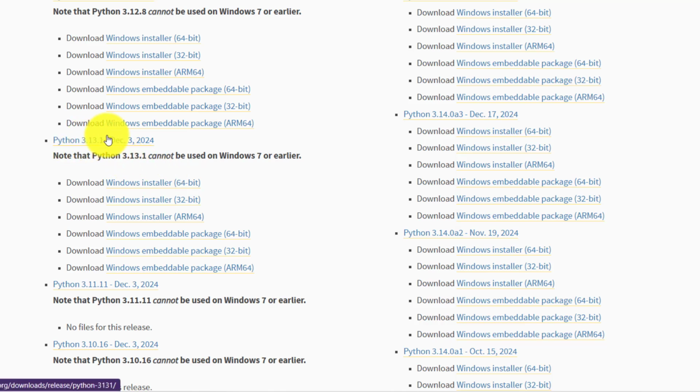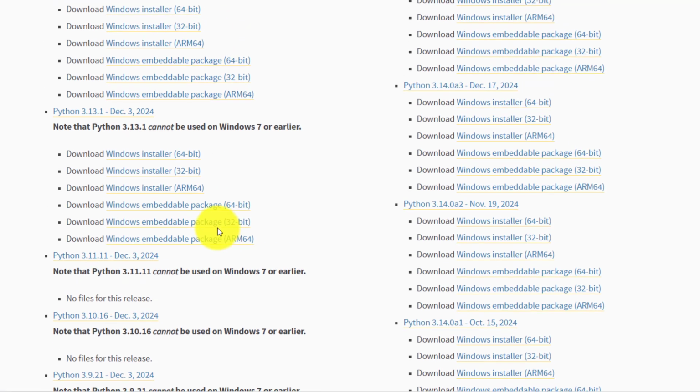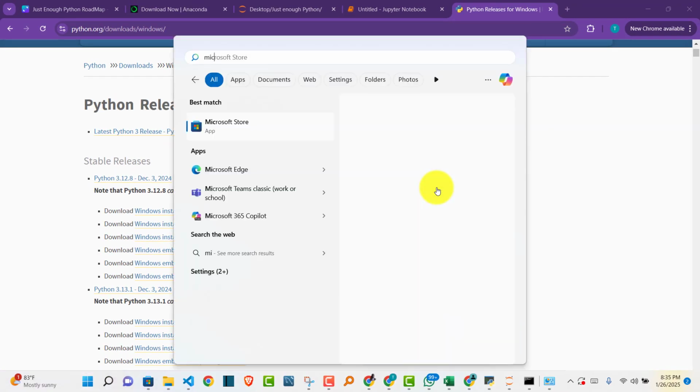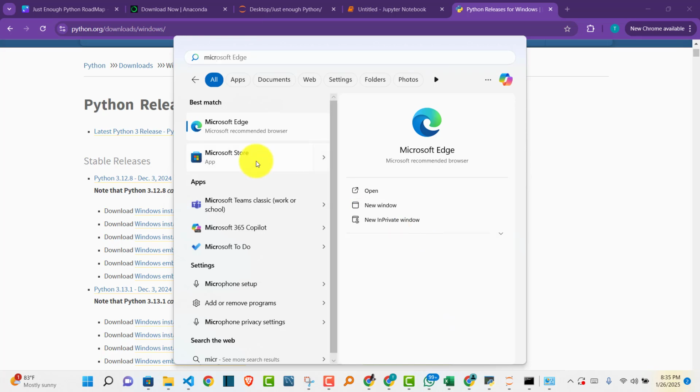So you can see Python 3.13.1. I would recommend that you go with the latest. So for example, this is the latest. So you can now go ahead and download this, okay, and install it as well. All right, so once you download and install it, the next thing you're going to do is now to go ahead and download VS Code. So you can always get VS Code from the Microsoft Store. So go to Microsoft Store, but also you can get this from your browser. So from Microsoft Store, it's taking longer.